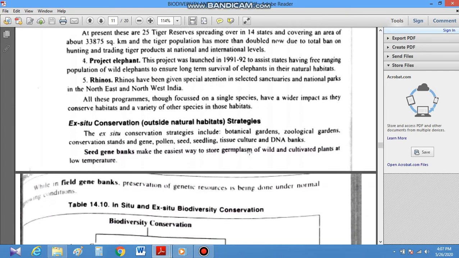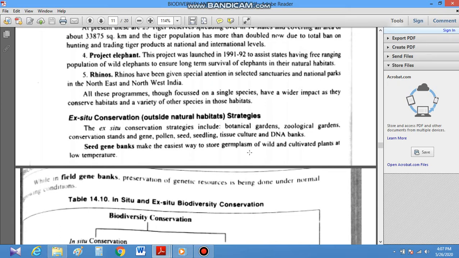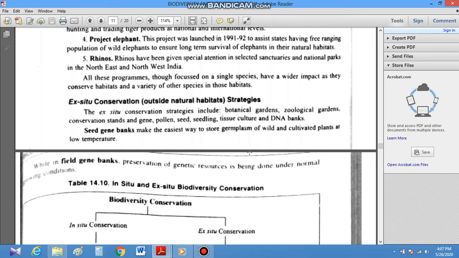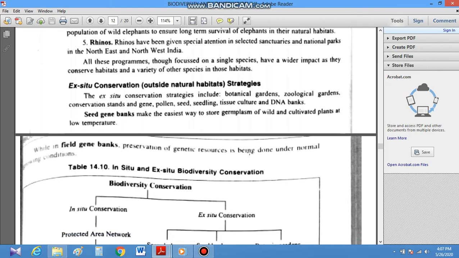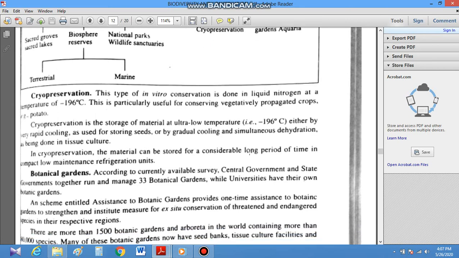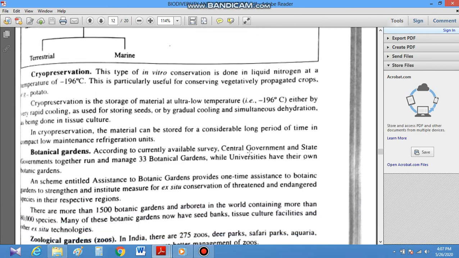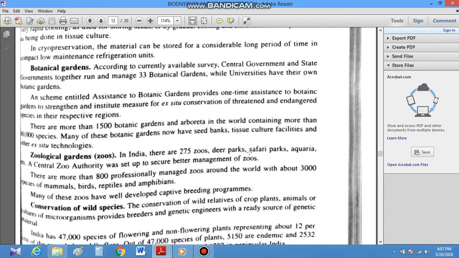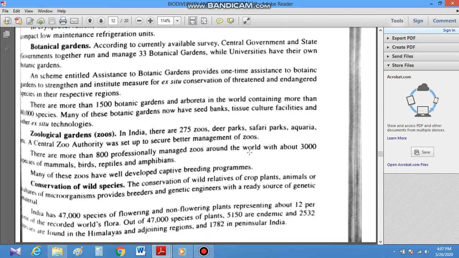When we talk about ex situ conservation, that is the outside-natural-habitat strategy through which we can conserve, it includes botanical gardens, zoological gardens, conservation stands, and gene, pollen, seedling, tissue culture, and DNA banks. Here we can conserve all these things through cryopreservation. Cryopreservation is the method where conservation is done in liquid nitrogen at a temperature of minus 196 degrees centigrade. In botanical gardens and zoological gardens, we can conserve plant and animal species.